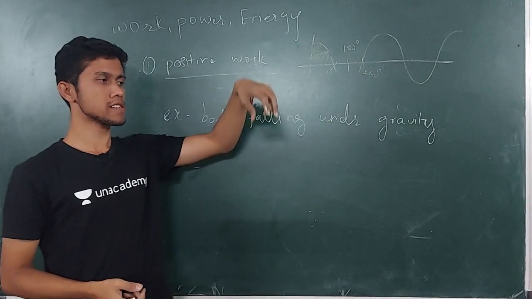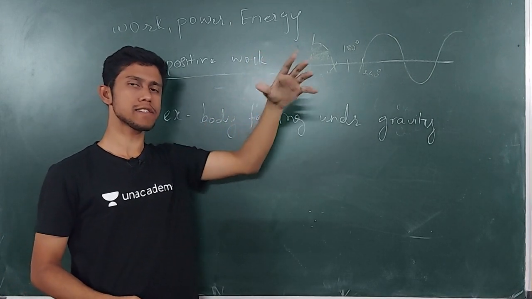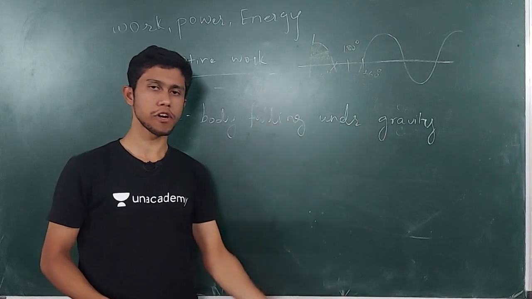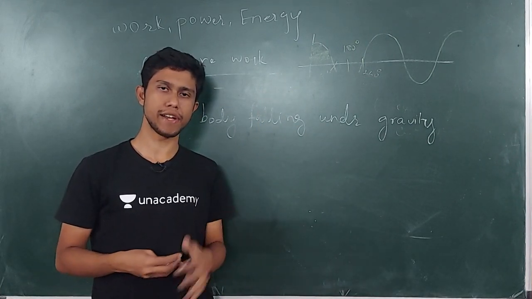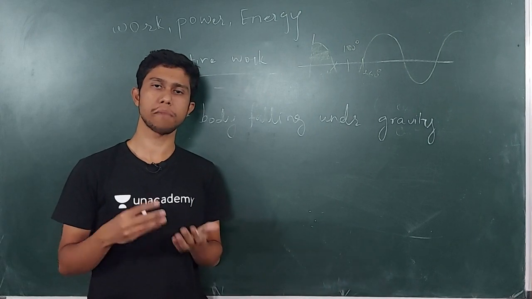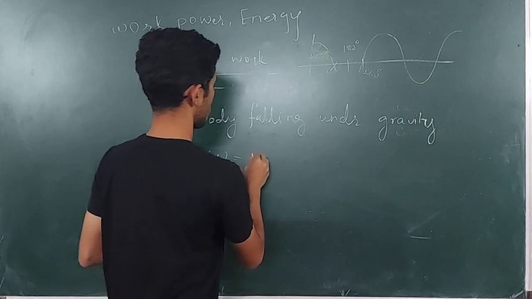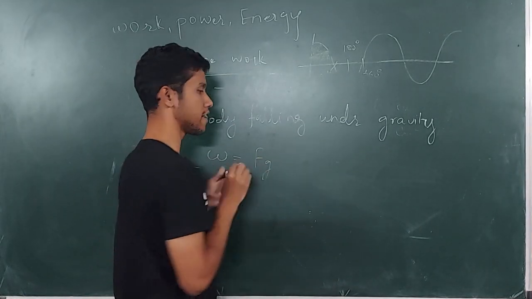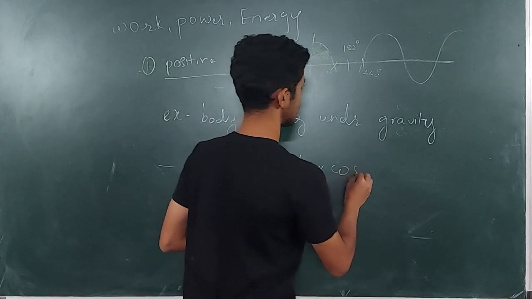Suppose I have a ball and I release the ball from a certain height. It is going to go down. So which is the force which is acting on it? It is the gravity. So I'll ask, what is the work done by the gravity? So work done by gravity is equal to gravitational force, so I'll write Fg into displacement into cos theta.